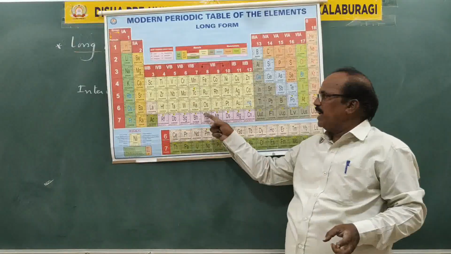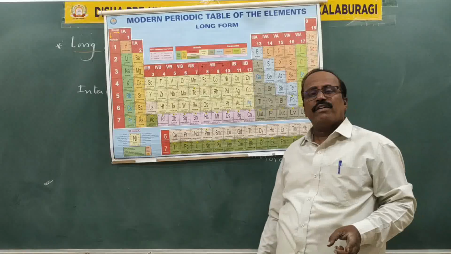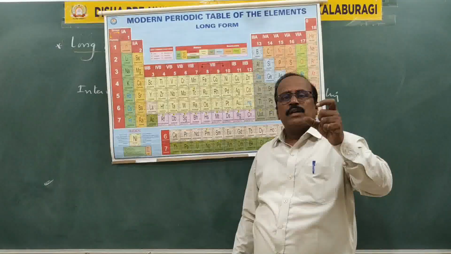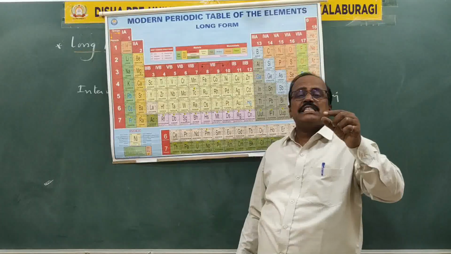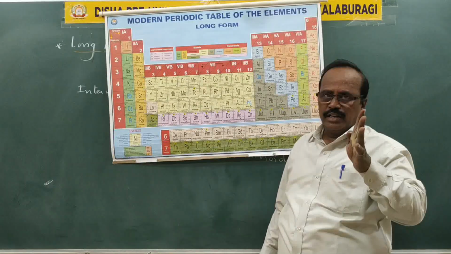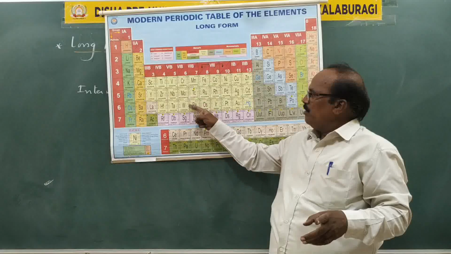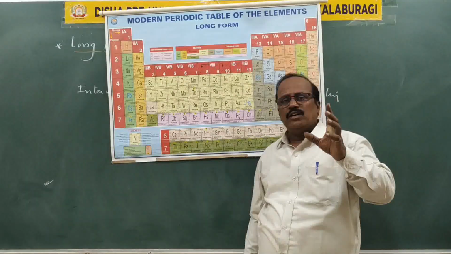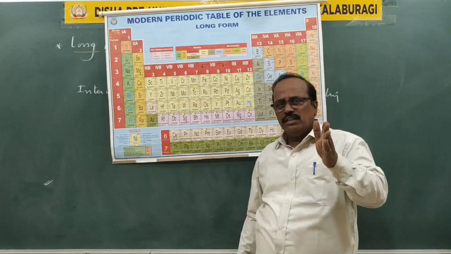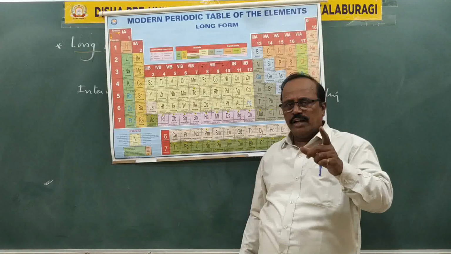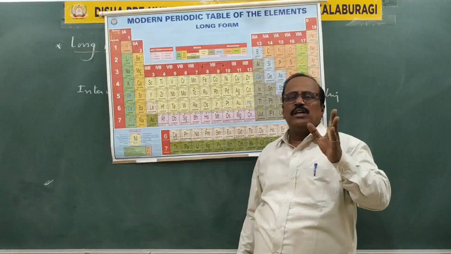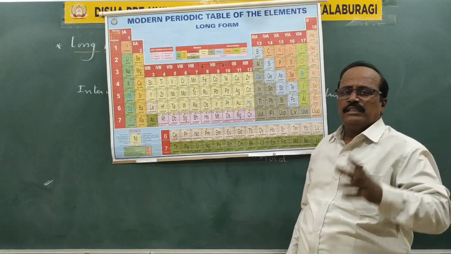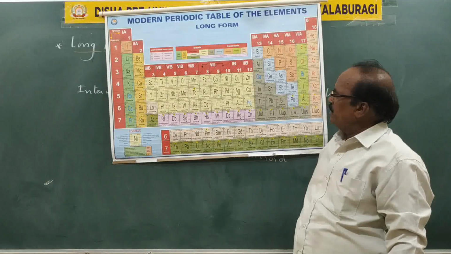And next, these lanthanides and actinides, 4F and 5F block elements, are known as inner transition elements. 3D, 4D, 5D elements are known as transition elements. On the other hand, 4F and 5F block elements are known as inner transition elements.